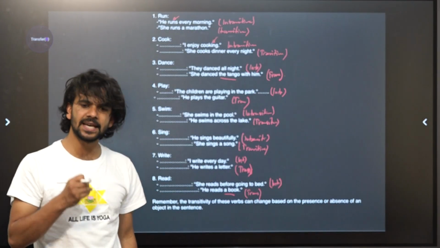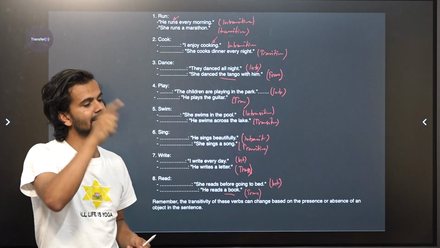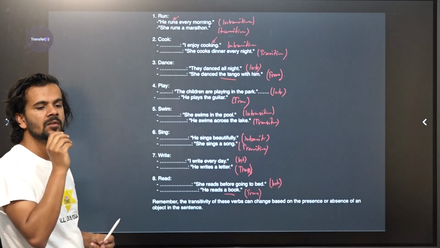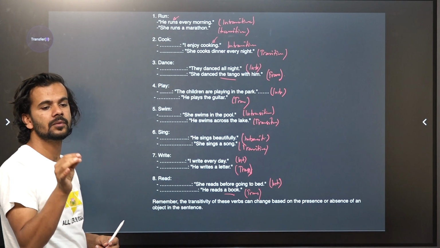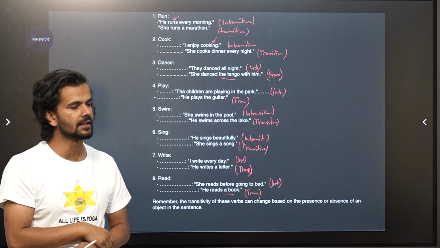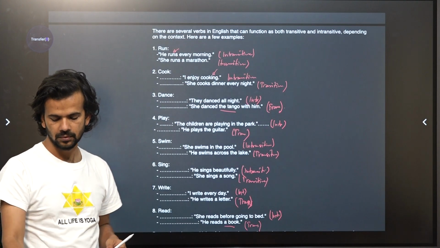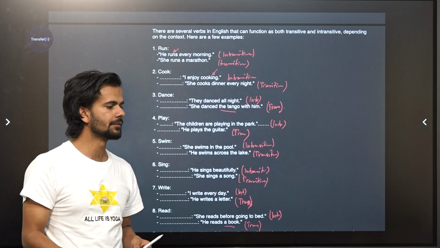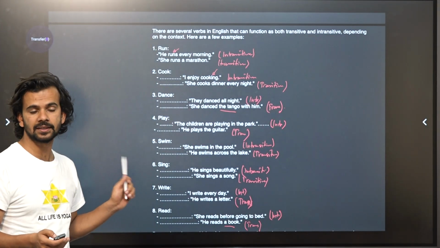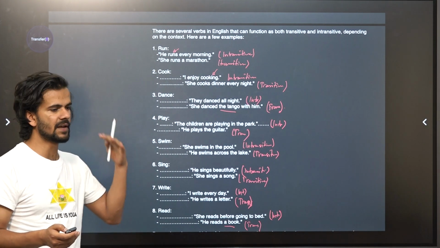So in a sentence, if there is an object, if the verb is carrying an object, you have to understand that the verb is in what form? If there is an object, it is in transitive form. Right? And if there is no object, you have to understand that it is in its intransitive form. So, transitivity of the verb is done. Do you understand? Yes. Alright. So this is very important. It can be very, very important in order to learn passive, active voices and so on.